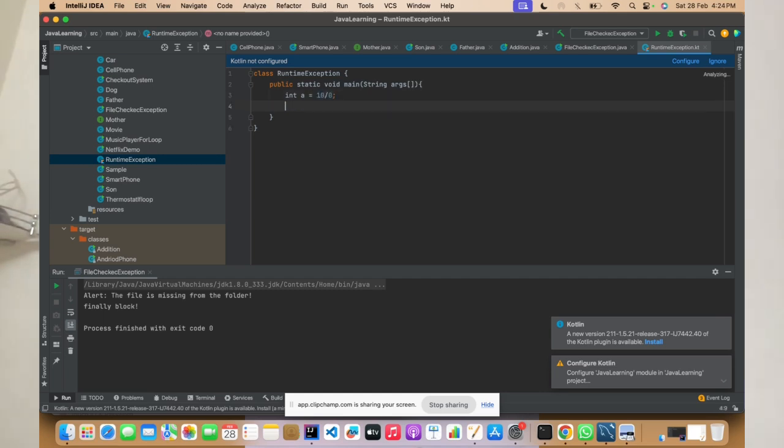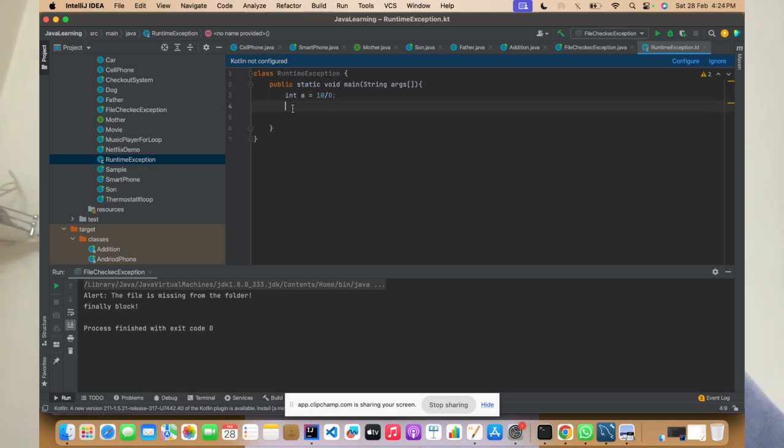What will happen in this scenario? If you divide a number by 0, what will happen? If I just run this, right?